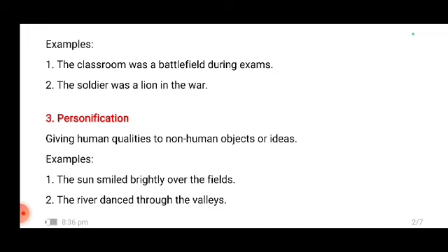The sun smiled brightly over the fields. The river danced through the valleys. Again, what are we indicating? We are indicating that the river flows through the valleys, a flowing river. But to create a good effect, we are using personification here. The river danced through the valleys. So whenever you see that an inanimate object has been given a quality of something which a human does, you can identify that it is a personification.